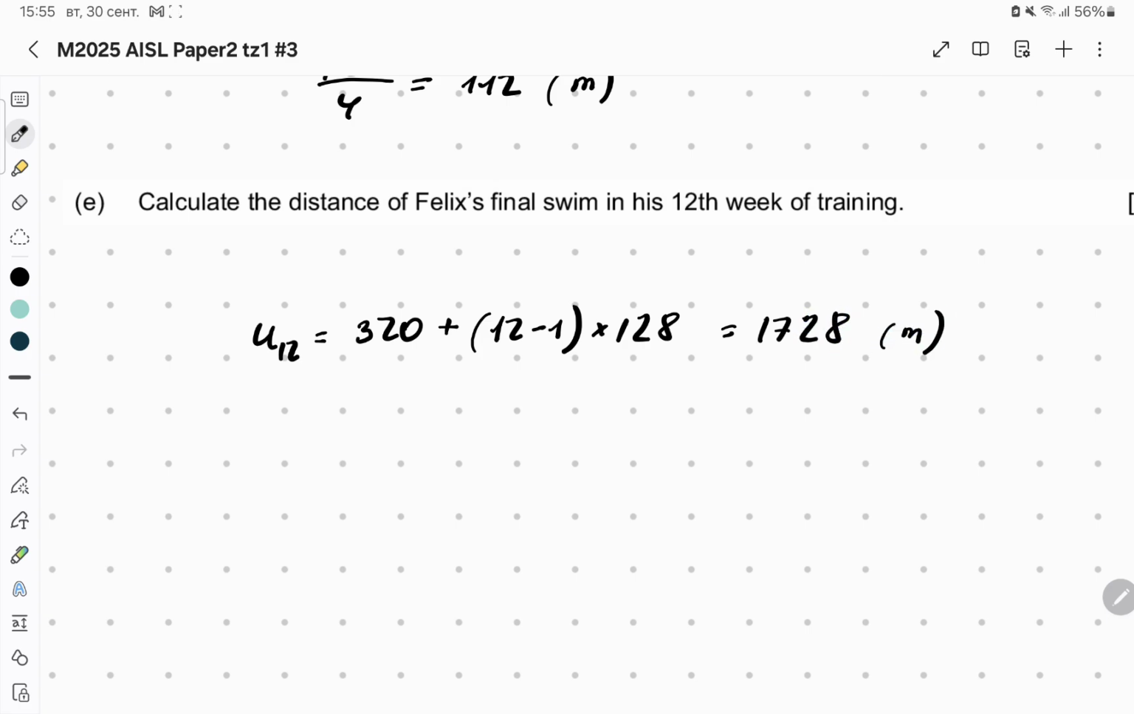If we divide by 2, because it's 2 times, it says to calculate the final swim in his 12th week of training. Final swim means final training. That is why we should divide this value by 2. So it is 864 meters. So in the final swim, he swam 864 meters total.